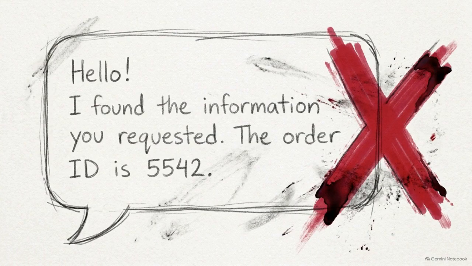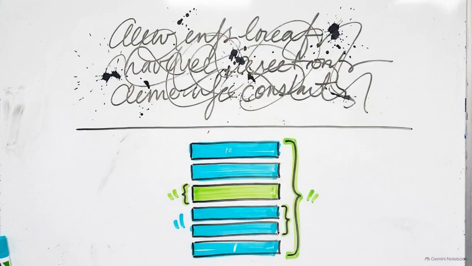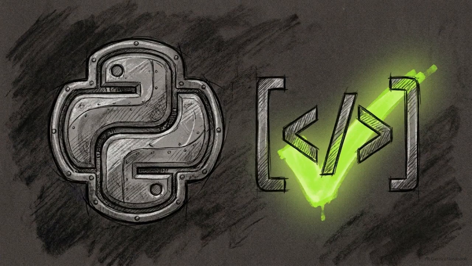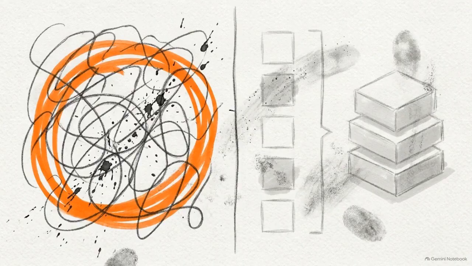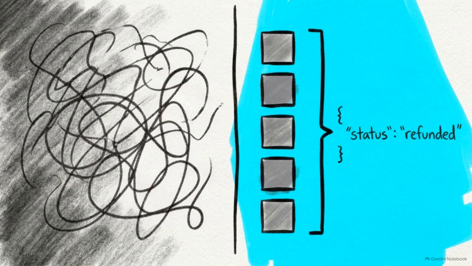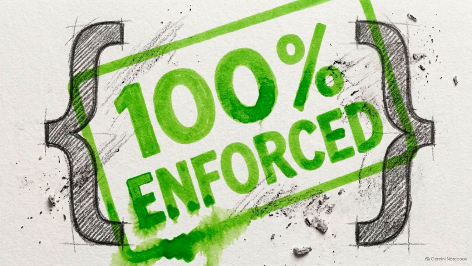The next major failure point is the text generation itself. Often, an AI model will return conversational junk formatting, like saying, "Sure, here is your data," instead of giving you usable, parsable code. We fix this by integrating data validation libraries. If you write in Python, you use Pydantic. If you write in TypeScript, you use Zod. Look at this side-by-side comparison. These libraries strip away the conversational filler on the left and force the LLM to output a strict, predefined JSON schema on the right. Not most of the time, but every single time.